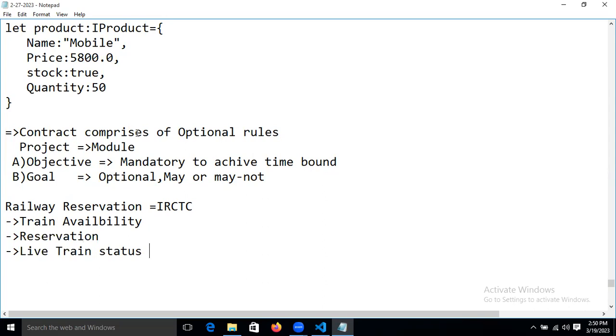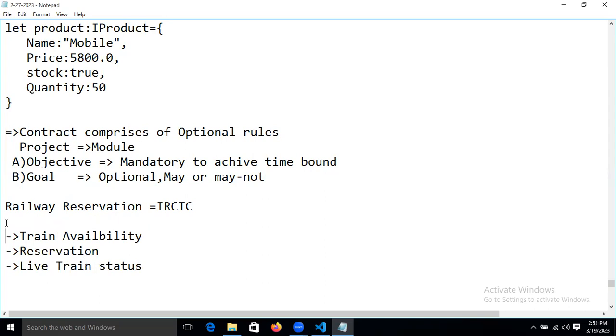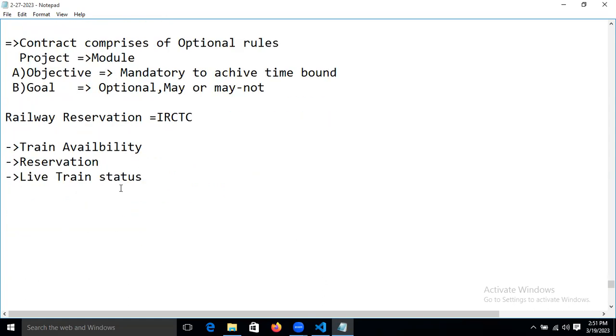Now tell me, guys, which one is mandatory in this IRCTC application? Just use your brain. As a normal end user, the first two, train availability and reservation, are mandatory, and live train status is not mandatory. If something is not mandatory and is optional, that is called a goal.